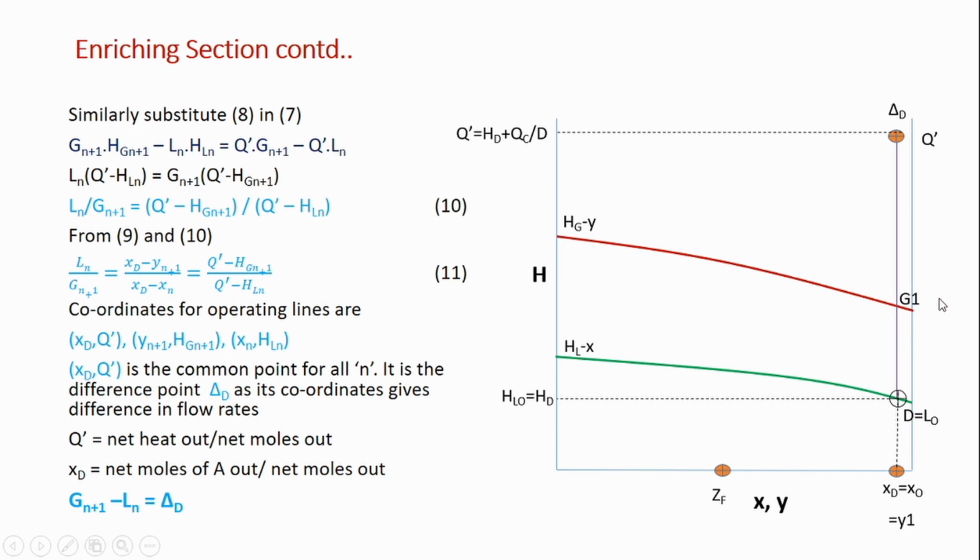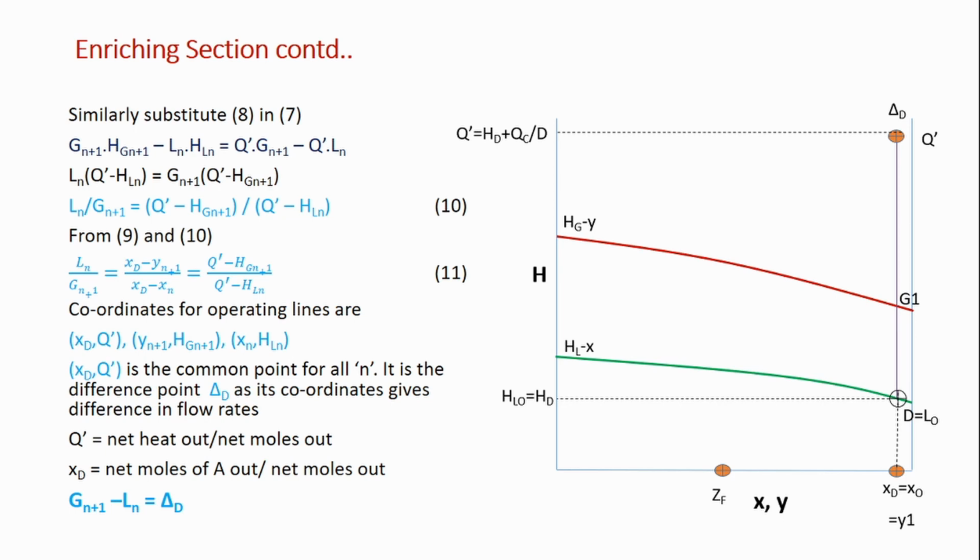In this Ponchon-Savarit method also, we are considering that the stages are ideal. Stages are ideal means the vapor leaving the stage is in equilibrium with the liquid leaving the stage. So every stage is a theoretical stage. Equilibrium data gives the equilibrium compositions of the vapor phase and liquid phase, so it gives information about y and x values which are in equilibrium.